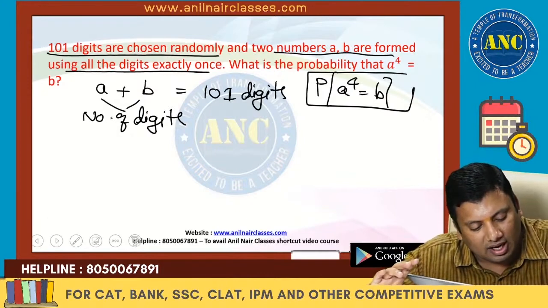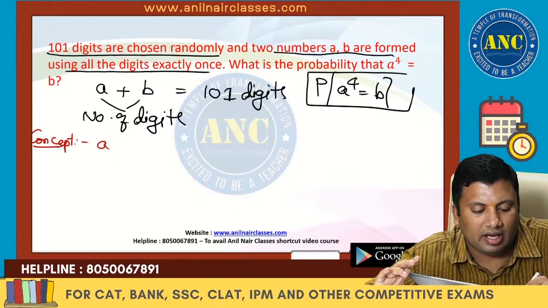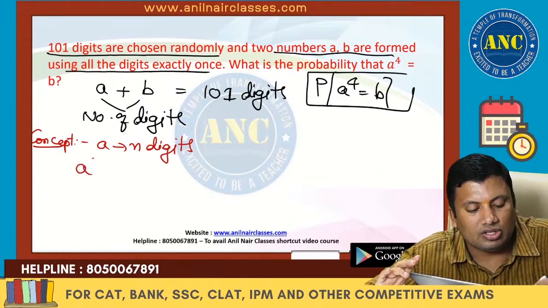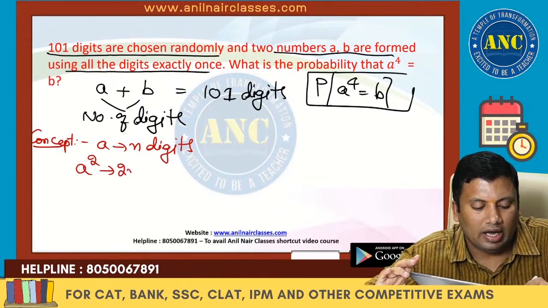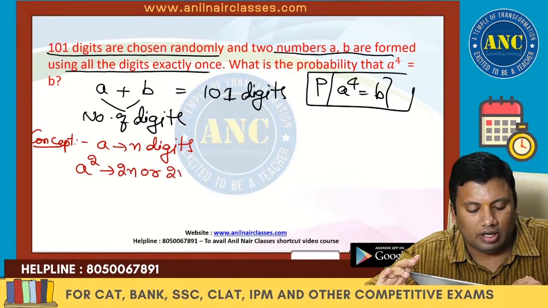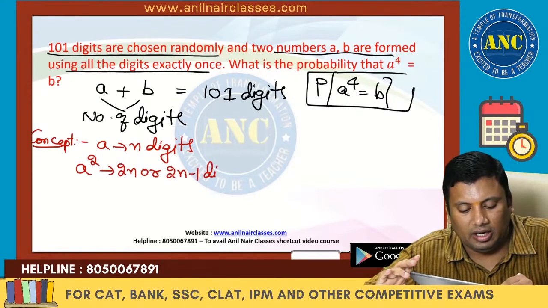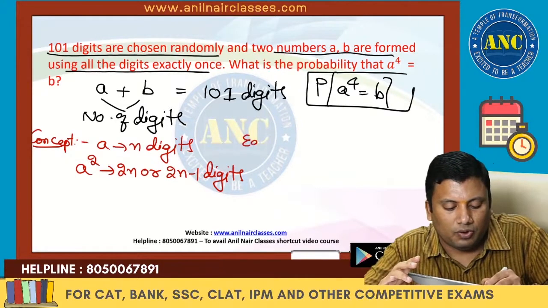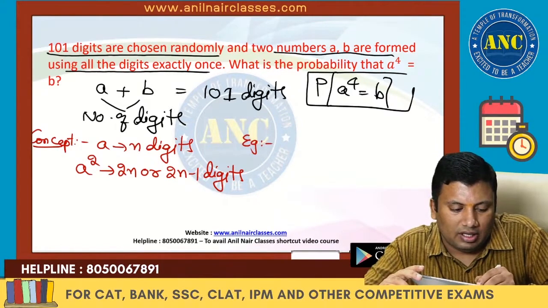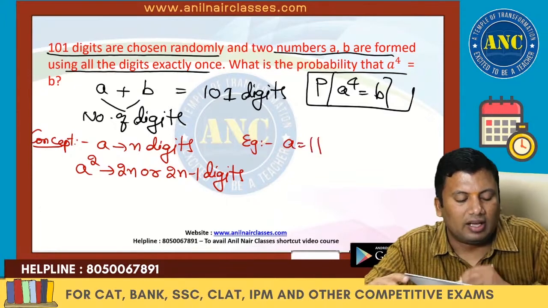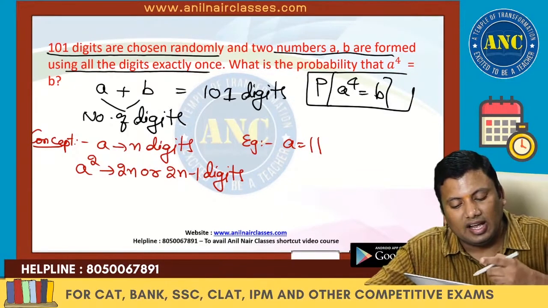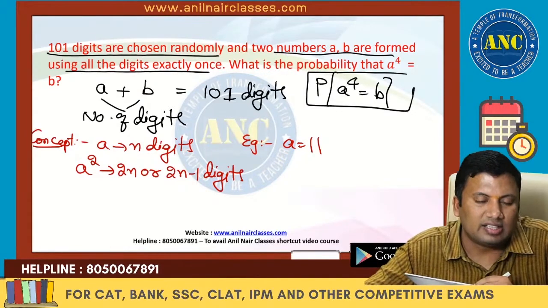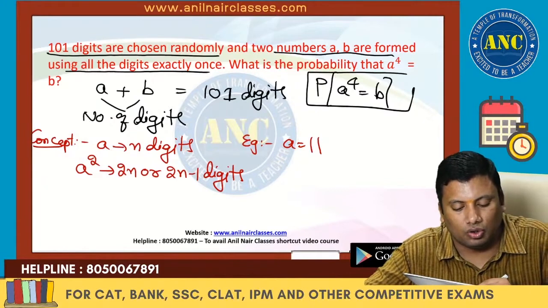Now we will see a concept. If a has n digits, a square will have either 2n or 2n minus 1 digits. It can be easily deduced by taking some examples. For example, a is 11. 11 contains 2 digits. 11 square is nothing but 121. 121 is 3 digits, that is 2 into 2 minus 1.